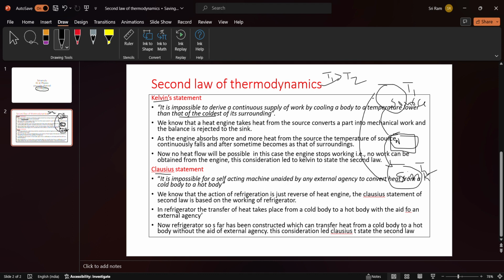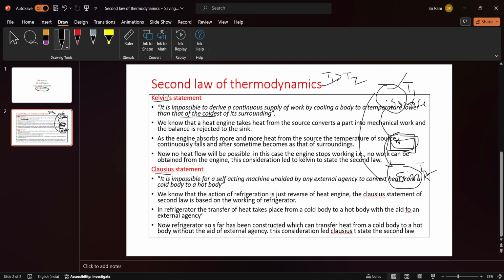Again, if we take the heat energy from this source and convert part of the heat into work, and reject the remaining heat to the sink, then its temperature may become lower than the temperature of the sink. Am I right? When the source temperature is lower than the temperature of the sink, it is impossible for the working substance to take heat energy from the source.